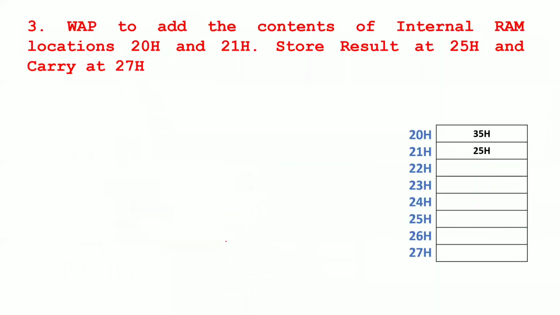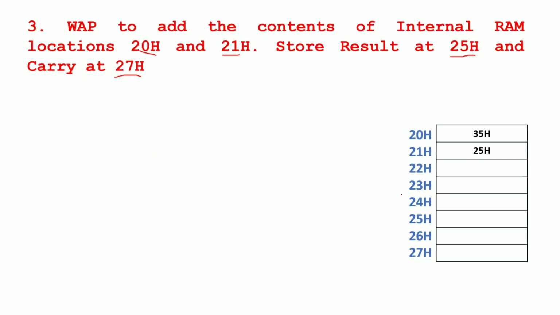The next program is to add the two numbers which are present inside your RAM locations, addresses 20H and 21H. Store the result inside 25H and the carry at 27H. Whenever you are performing some addition, there may be a chance of getting a carry. That carry should be stored separately, and the result should be stored separately.